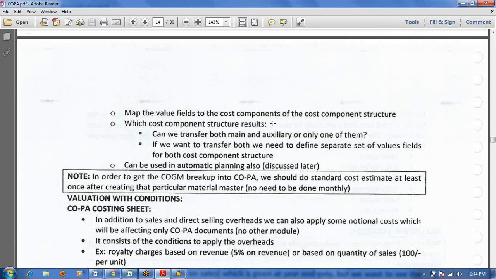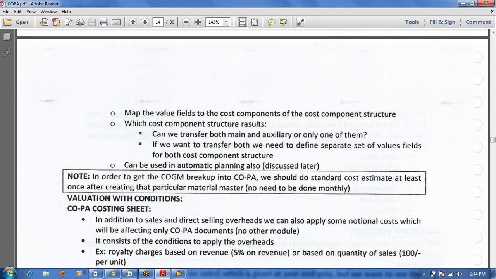Actually, here in this PDF they maintain it, but in the practical scenario I faced, both are not coming. Only one is coming, that means either primary or auxiliary. Anyway, auxiliary we are going to discuss as a separate scenario, that is on additive cost.